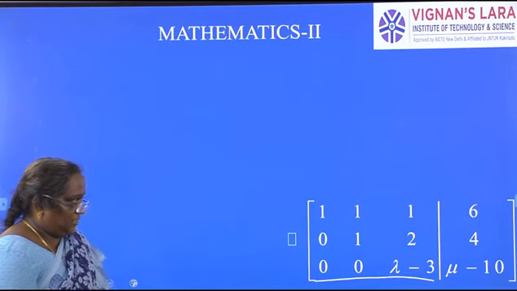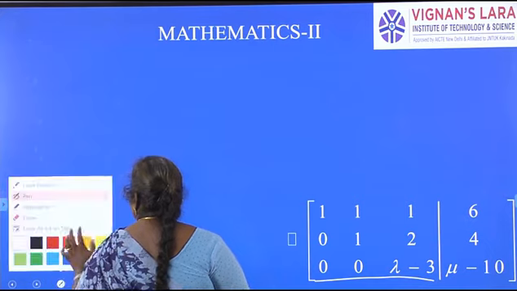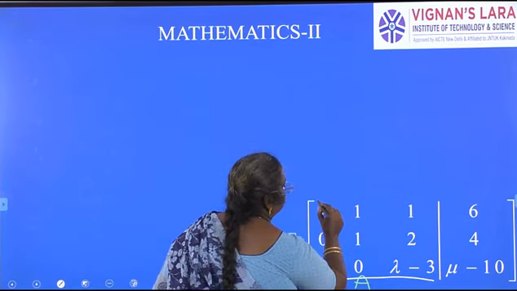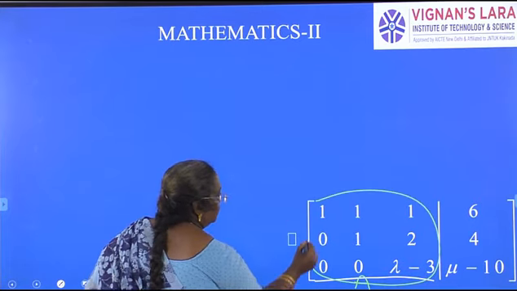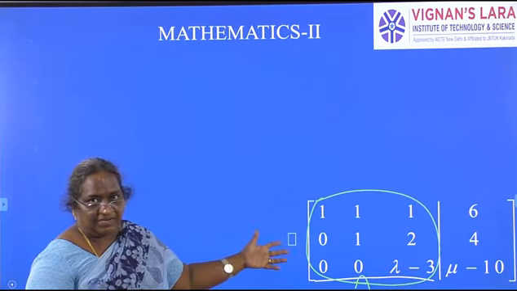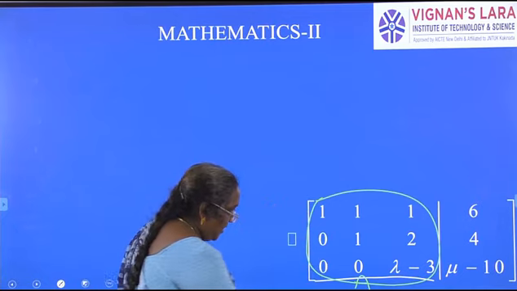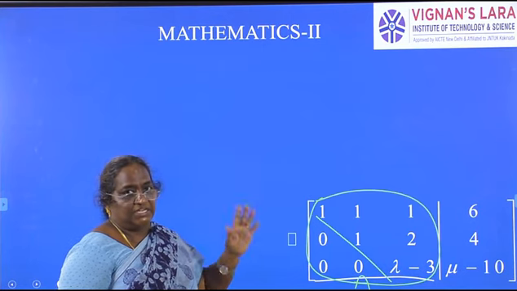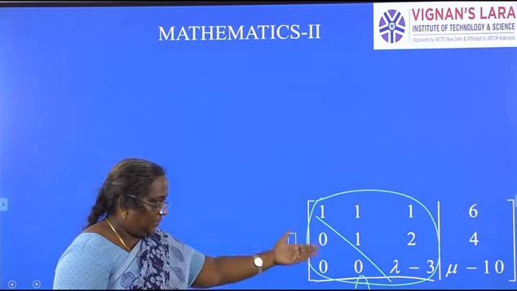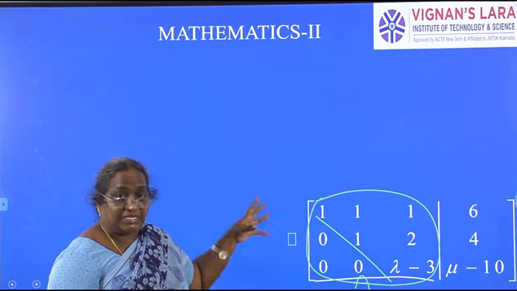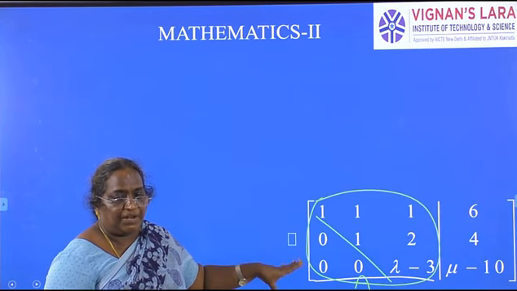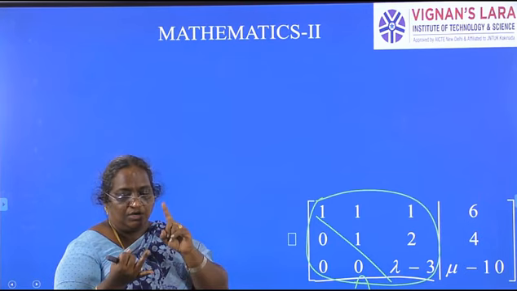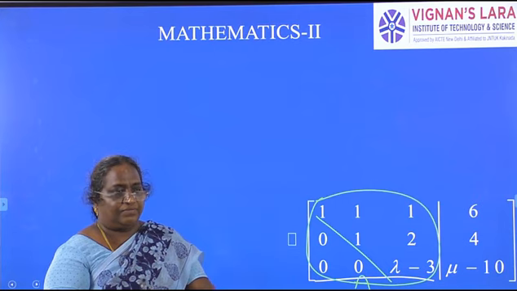Now this is matrix A. Means this entire thing is matrix A. Nothing more we can do. It is already in echelon form. See, below the principal diagonal, all three elements are made 0. It is in echelon form. Don't try to make lambda or mu 0. We can't do that. We have to discuss for what values of lambda and mu the system has three types of solutions: no solution, unique solution, infinite number of solutions.